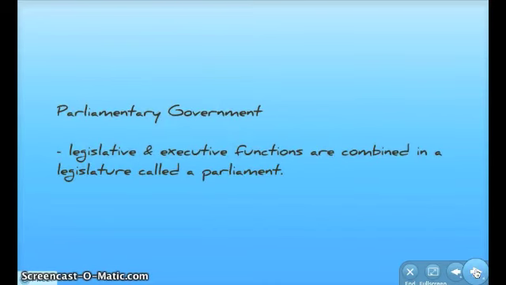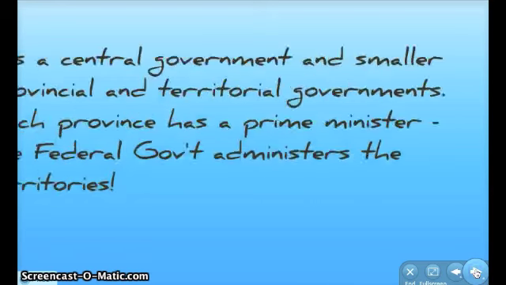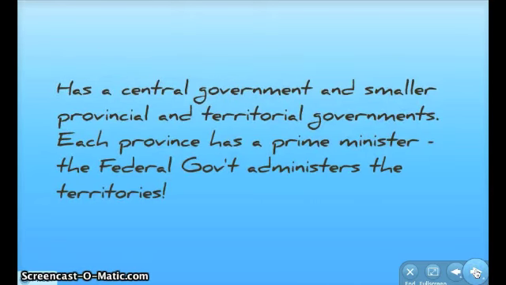Looking at government, Canada has a parliamentary government, a system in which legislative and executive functions are combined in a legislature called Parliament. Canada has a central government, and it also has smaller provincial and territorial governments that govern Canada. Each of the provinces has its own legislature and prime minister. But I told you there was a difference between the provinces and the territories, because the territories don't have any prime ministers. The federal government administers the territories.